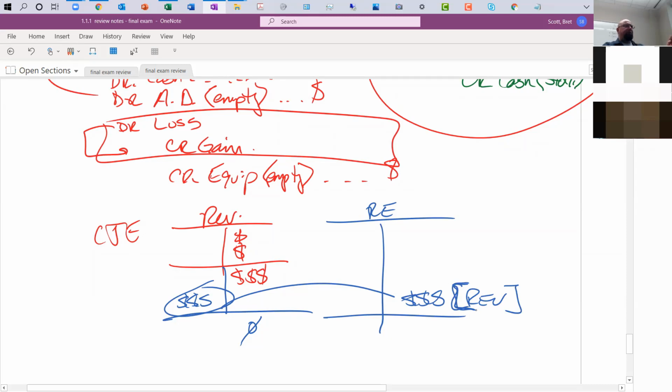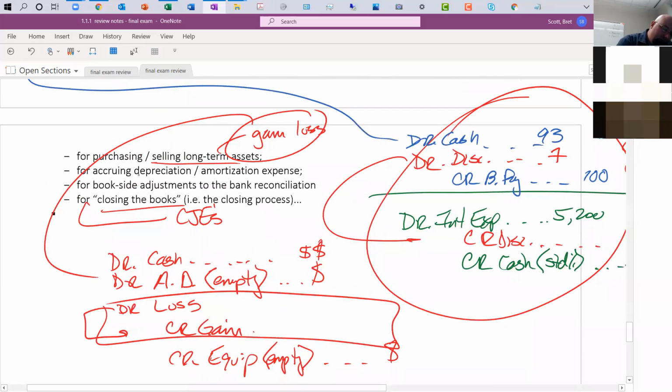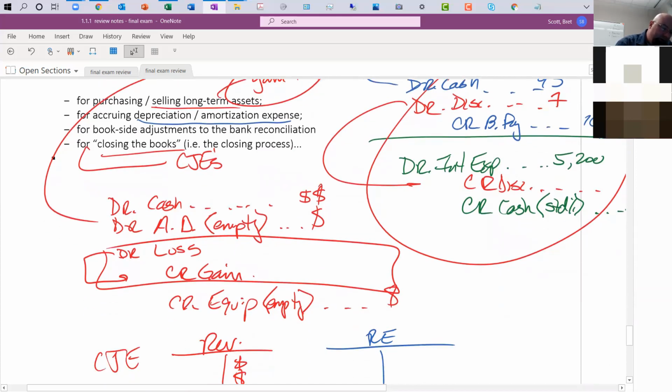So we would put the credit over there, and that represents essentially the revenue. So closing journal entries, we're just kind of cleaning house. I think those ones tend to be pretty straightforward. Even if you're not quite sure of the effects, just realize we're emptying out the accounts when we're doing closing journal entries.